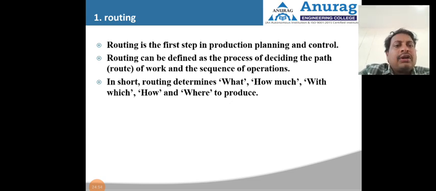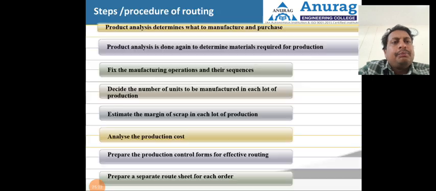I hope you are understanding the concept of routing and the steps or factors involved in routing. First, we need to make a complete estimation of the product. The steps involved: first is the complete product analysis, determining what to manufacture and where to purchase, the make or buy decisions. After the product analysis, we need to maintain a sufficient level of inventory, fix the manufacturing operations and their sequence, then determine the lot size, estimate the margin of scrap, and analyze the product cost.